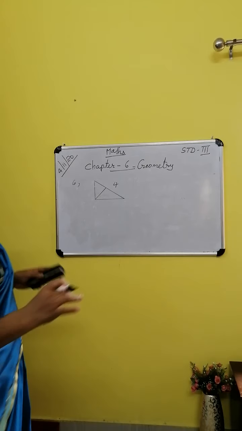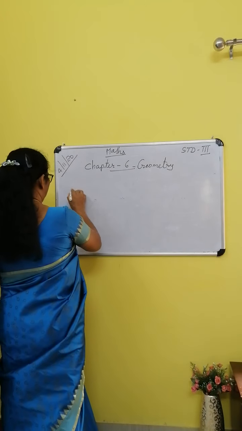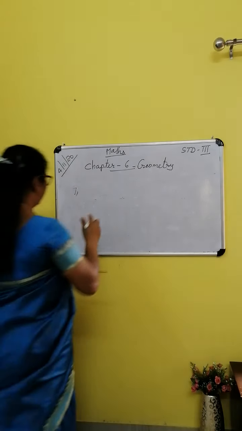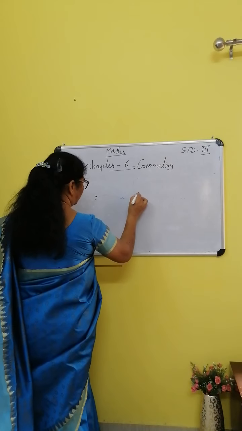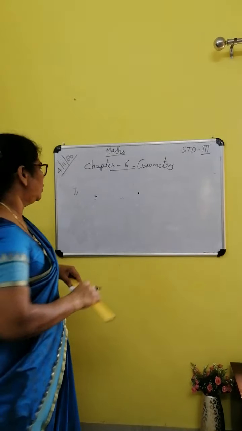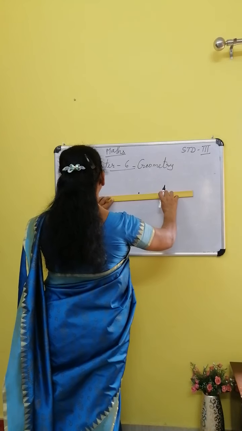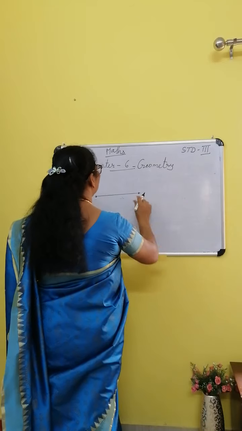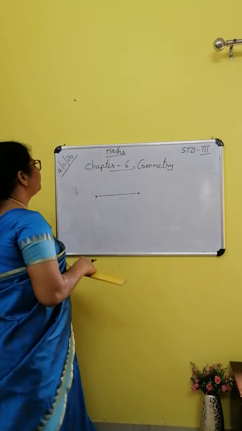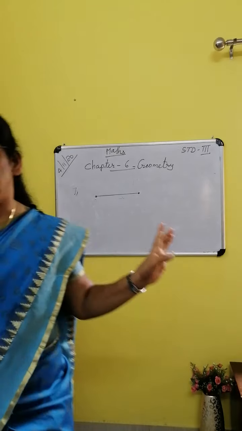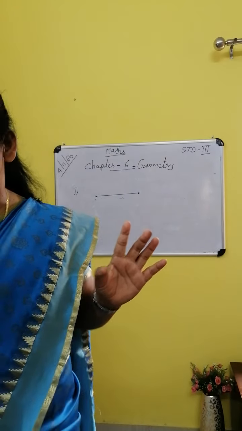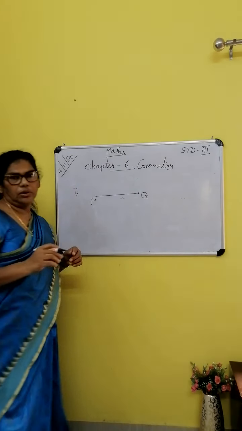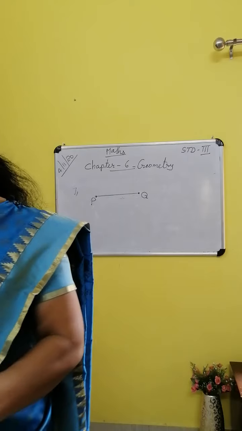Number 7. 2 points are given. Here 1 point, here also 1 point. How many line segments can we draw through these 2 points? We can draw only 1 line segment. Through those 2 points we can draw only 1 line segment. It is named PQ. Okay. Do everything in the notebook.